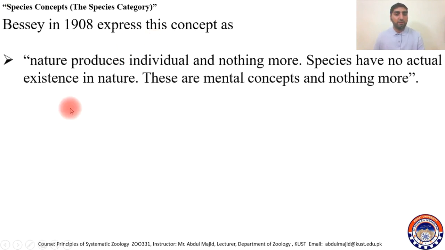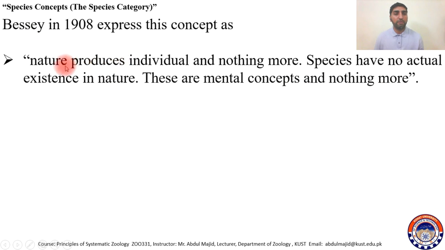Bessey in 1908 expressed this concept: nature produces individuals and nothing more. Species have no actual existence in nature.